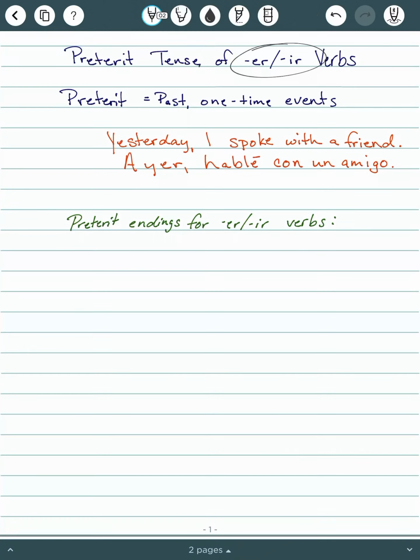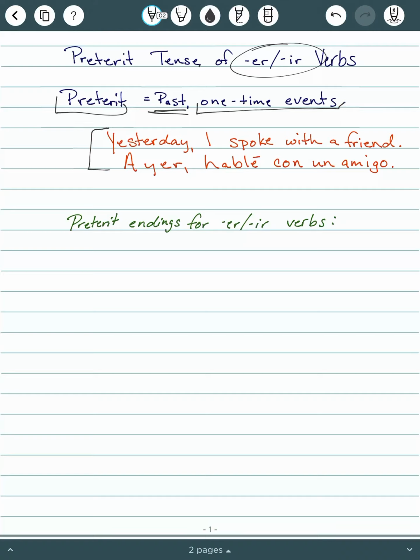So first off, I want to remind you guys the preterite tense is one of our past tenses, and it's mostly talking about just one-time events. So you already know how to conjugate AR verbs in the preterite tense. Let's review that really quickly.